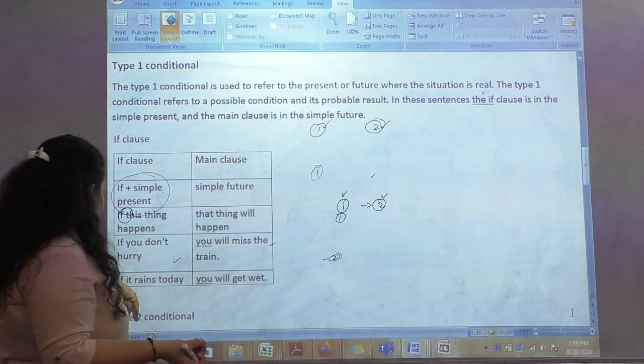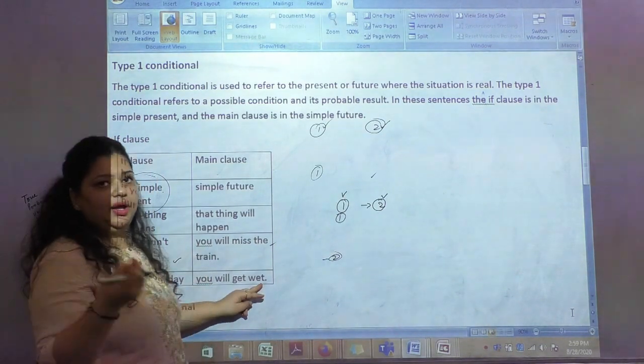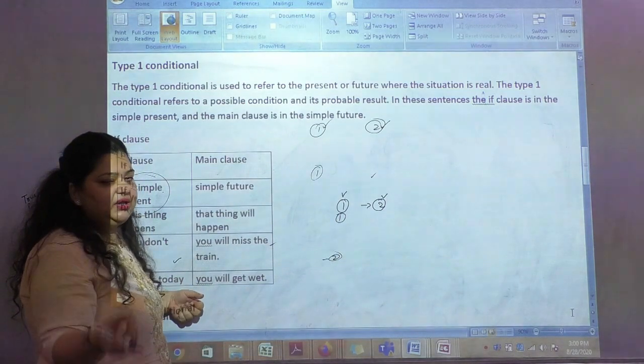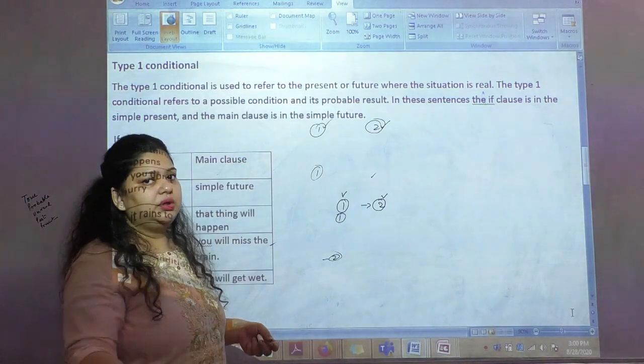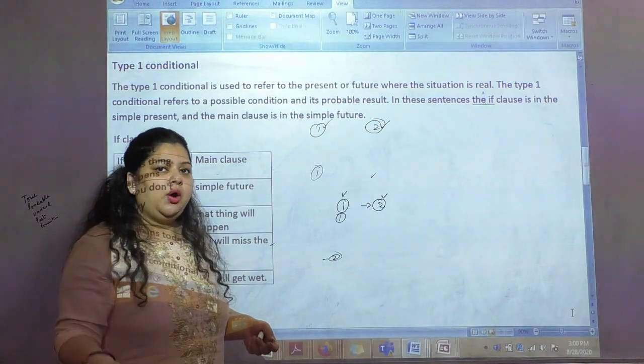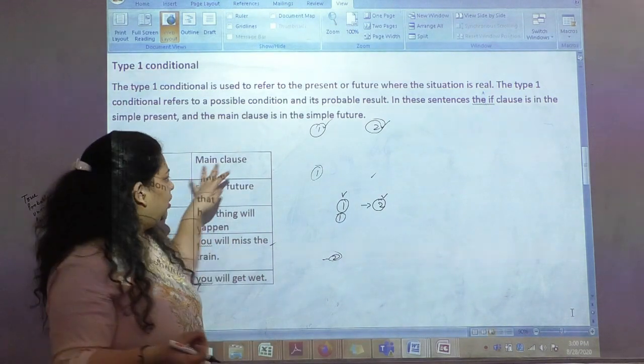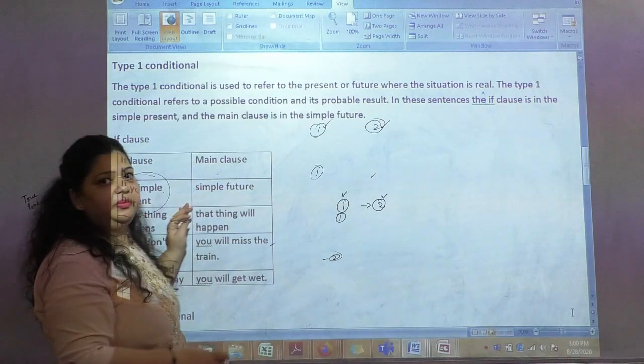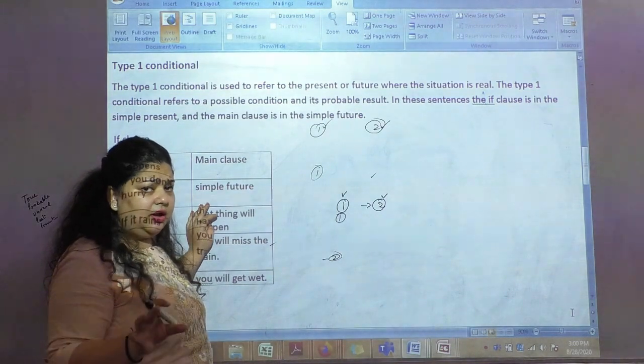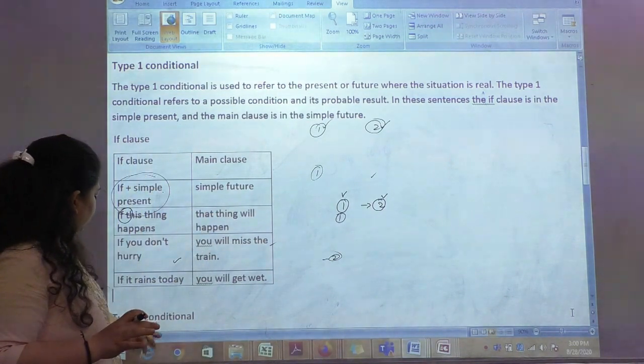Now let's see the second example. If it rains today, you will get wet. Obviously, there is a probability of rain today, so the chances of you getting wet are on the higher side. That is what we are talking about in our type 1 condition. Clear? Now let's see the type 2 condition here.